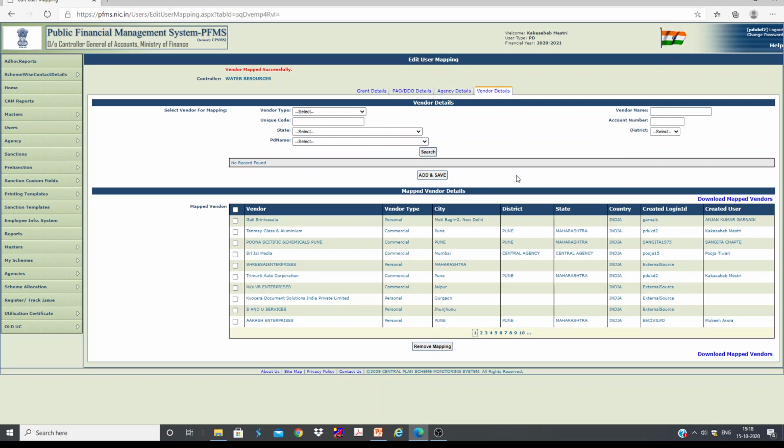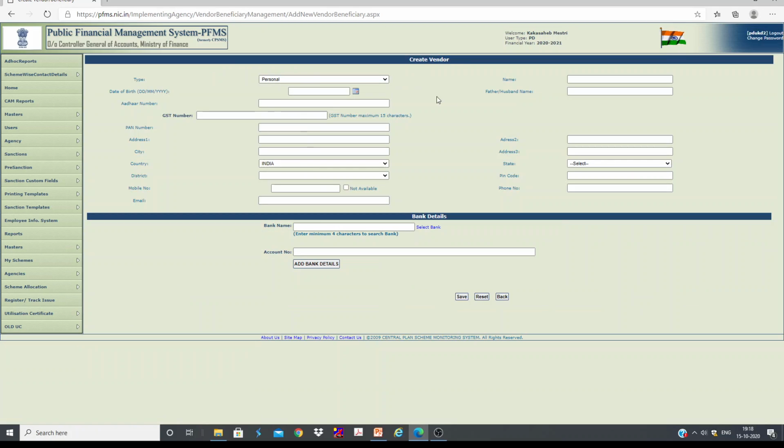Now, if not, then what do I need to do? For that, we have to go to masters, go to vendors, add new. So here I need to fill in all the details: bank name, account number and all I need to enter, and then it is going to be saved. Okay, so this is how we need to add a new vendor.